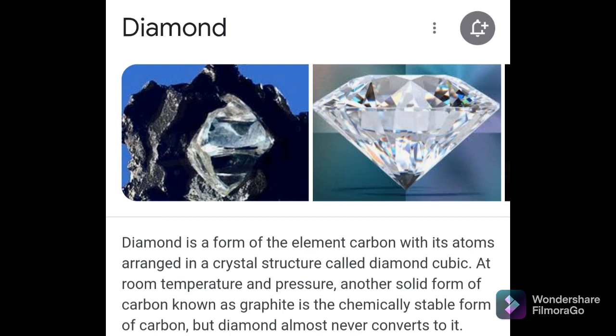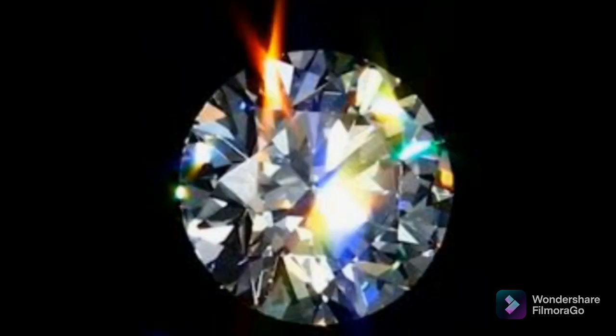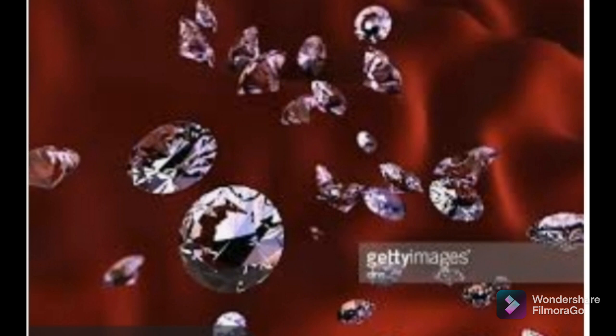Then what are the properties of diamond? Diamond is the hardest substance. It is clear, translucent. It has its own luster. Also when a beam of light falls on it, that light splits up into 7 different colors. It is a bad conductor of electricity. So when you heat that diamond, then what will happen? Carbon dioxide gas is liberated. So this is about diamond.